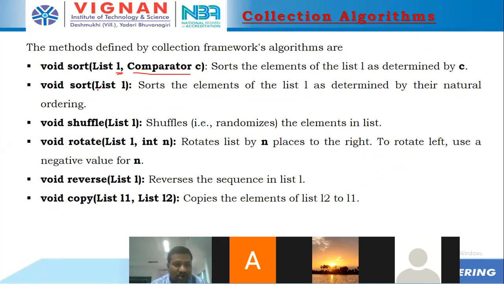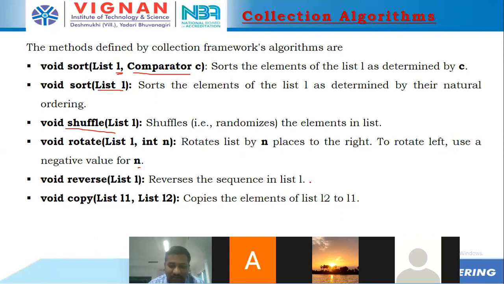As per that logic, this list needs to be sorted. We'll discuss this comparator. And next, sort(list) means directly sort the elements as per the natural ordering. Shuffle means it randomizes the elements in the list. Rotate rotates the list by n places to the right. If you want to rotate towards the left, we'll be using a negative n. We'll see how we are going to rotate the list.